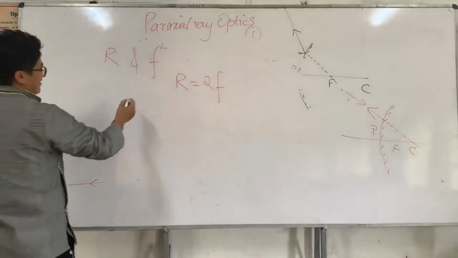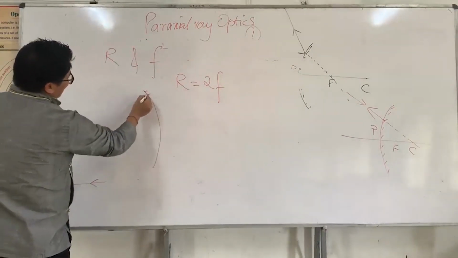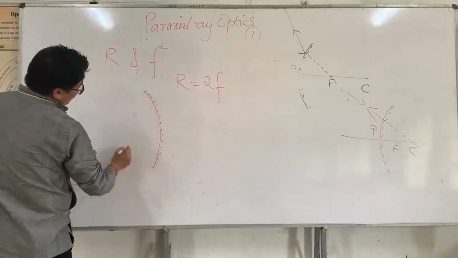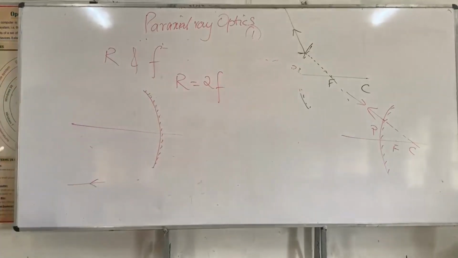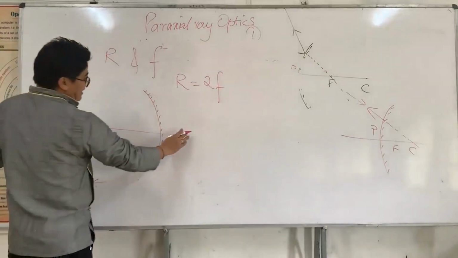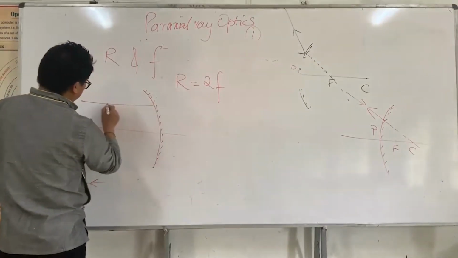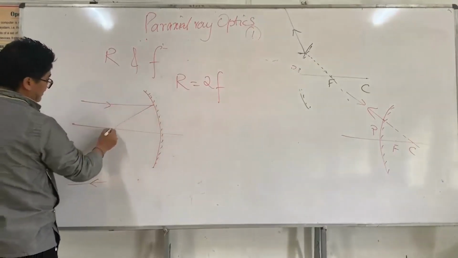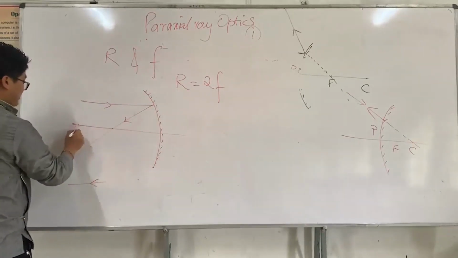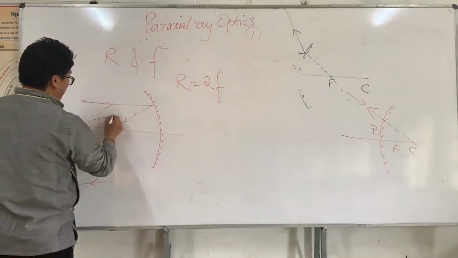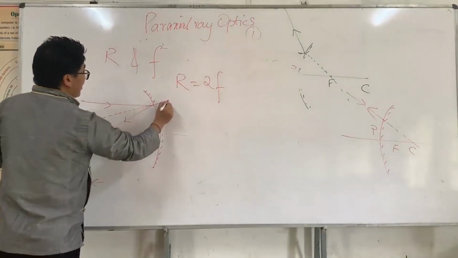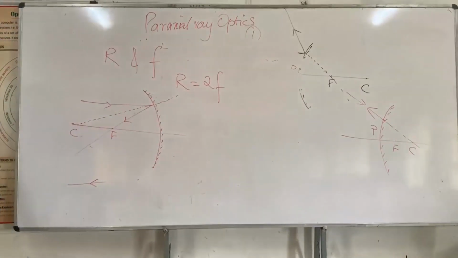Alright, very simple here. I take a ray. I can take a concave mirror as well as a convex mirror. Maybe you can do this in case of a convex mirror; I'm doing it here with a concave mirror. Now this is the center of curvature. This is the focal point, and I take a normal line. The normal line is taken from the center of curvature. Why? Because this becomes the radius of curvature.